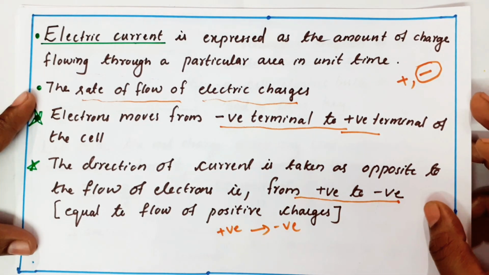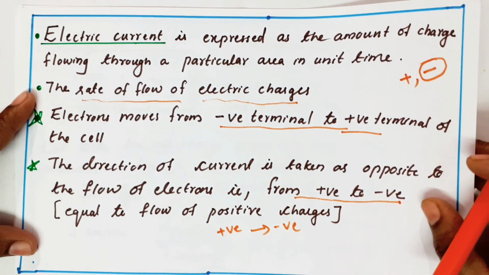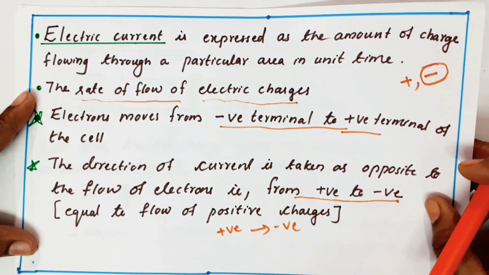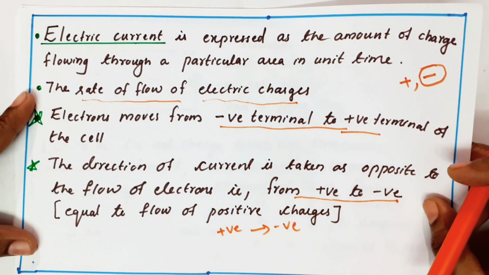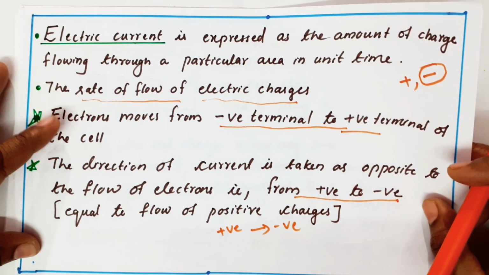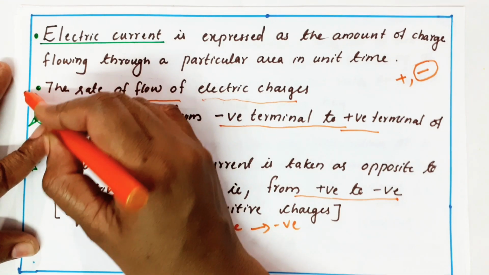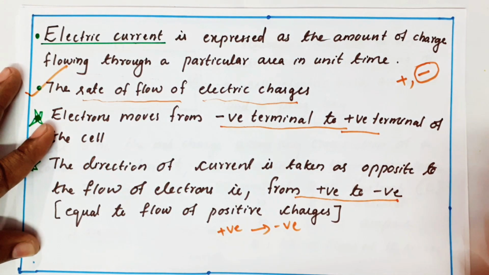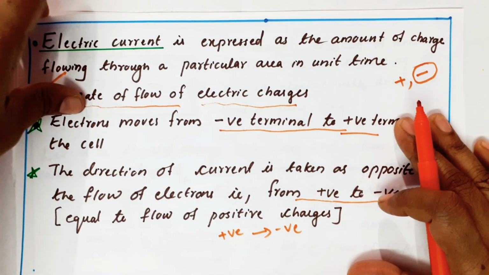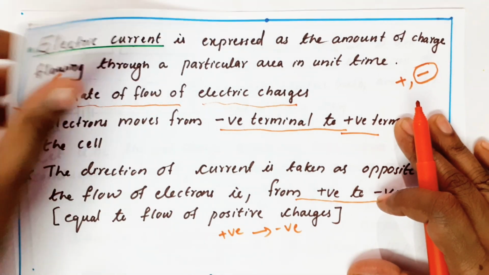That means it is equal to the movement of positive charges. I hope you got clear what is current. Current is nothing but, in simple form, rate of flow of electric charges. I always like this definition only, very simple: rate of flow of electric charges.